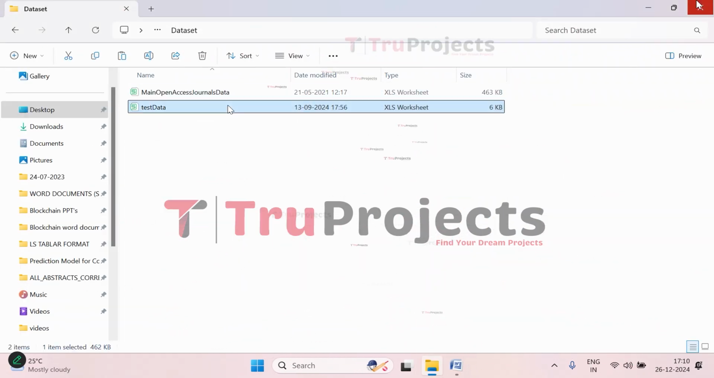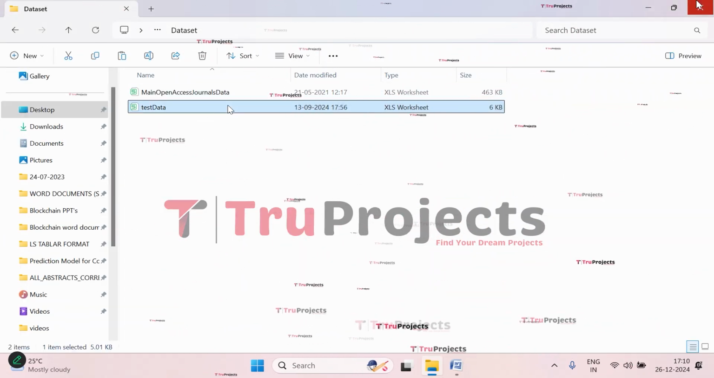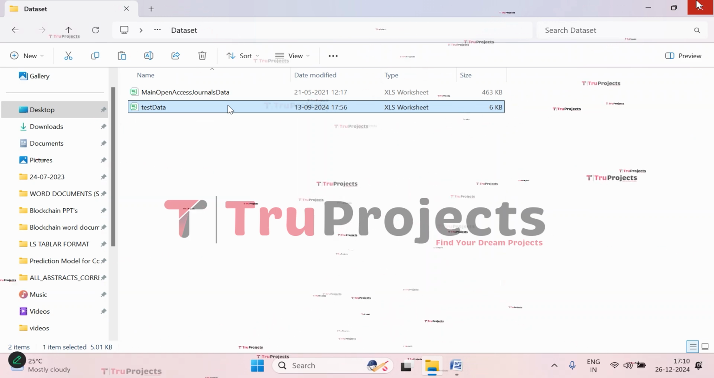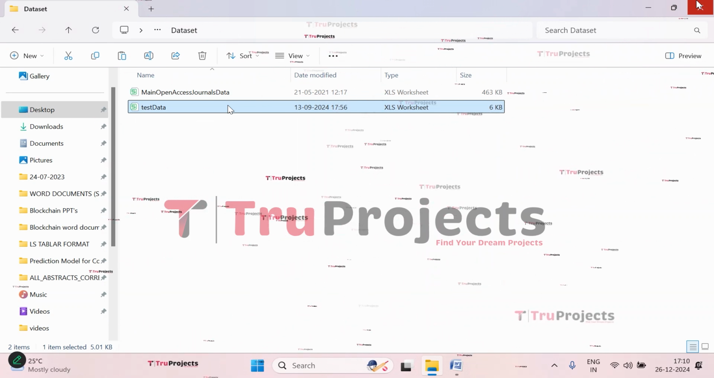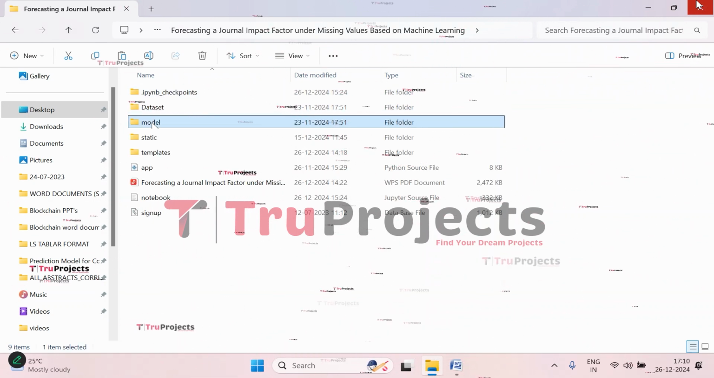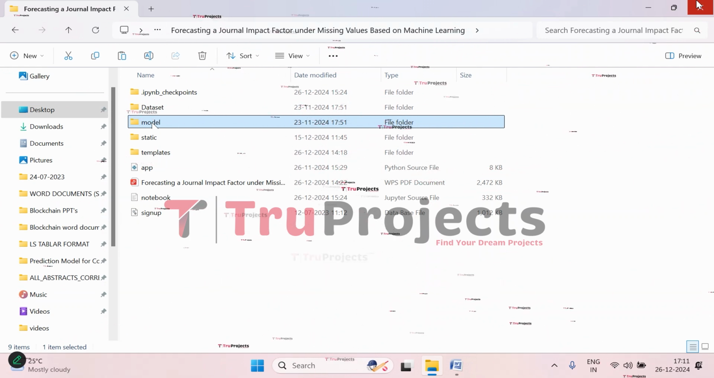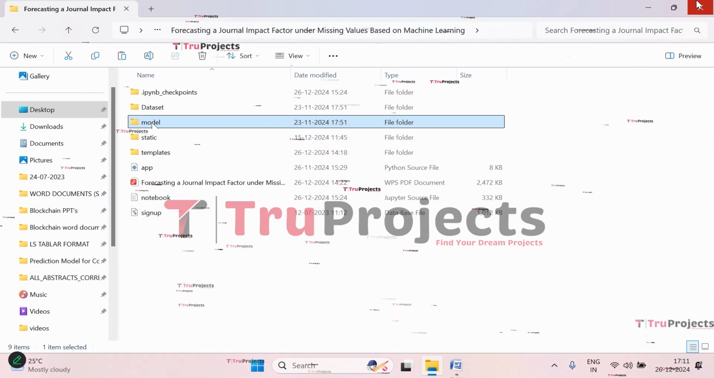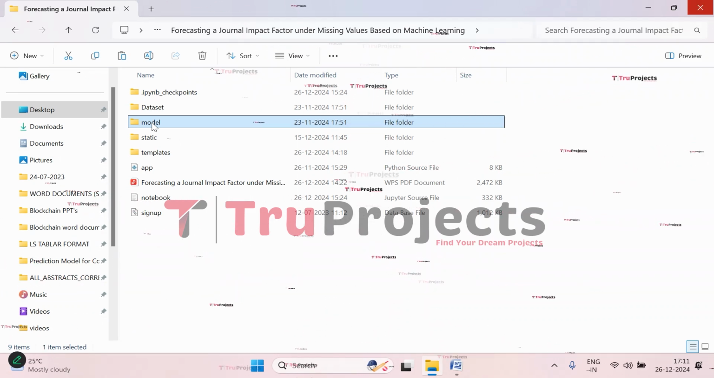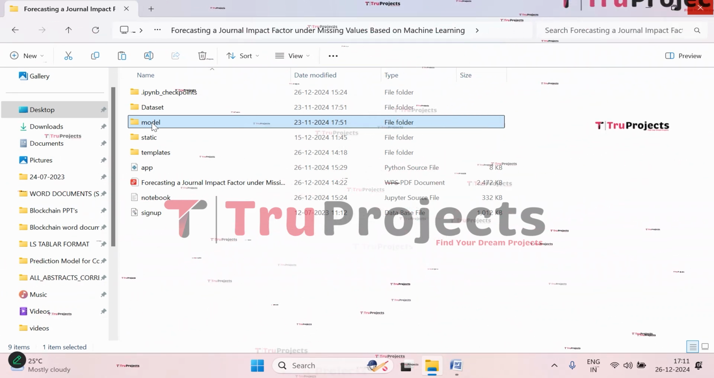Let's close this. And here in this test data file, we have the test cases that we will be using in the front end to predict the journal impact factor. Let's get back. Moving to the model folder, in this we will be having .h5 files, numpy files, and pickle files in which algorithm information will be stored. And that will be loaded into the project code during runtime of the application.